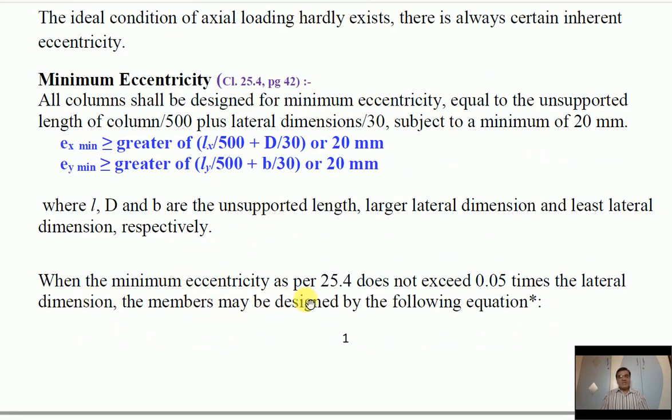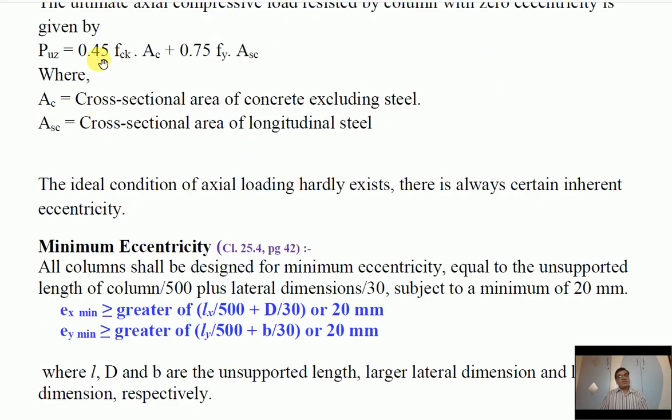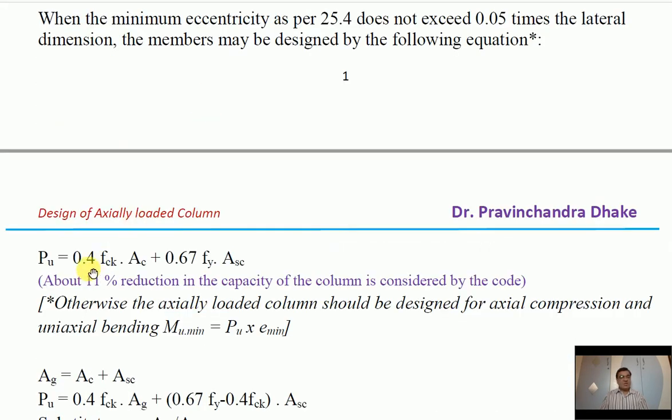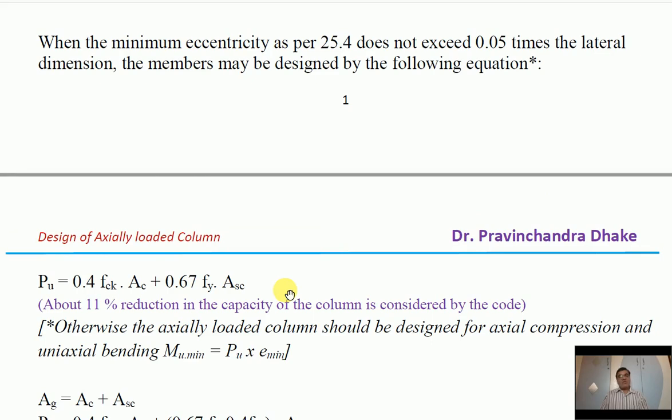When the minimum eccentricity as per this clause does not exceed 0.05 times the lateral dimension, the member may be designed by the following equation. Now what is the difference between this equation and the earlier equation? Here the values were 0.45 and 0.75, and in this equation the value is reduced to 0.4 and the 0.75 value is reduced to 0.67. So approximately this is an 11% reduction. It means if you are designing the column for minimum eccentricity that does not exceed 0.05 times the lateral dimension, then you have to use this equation.